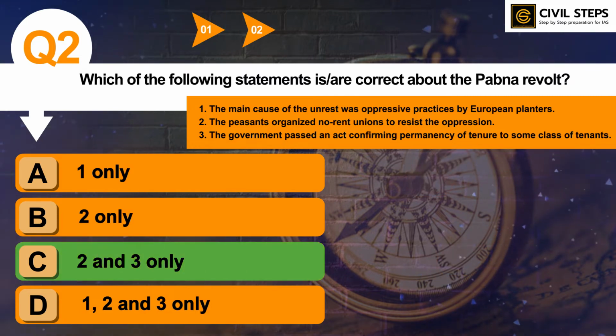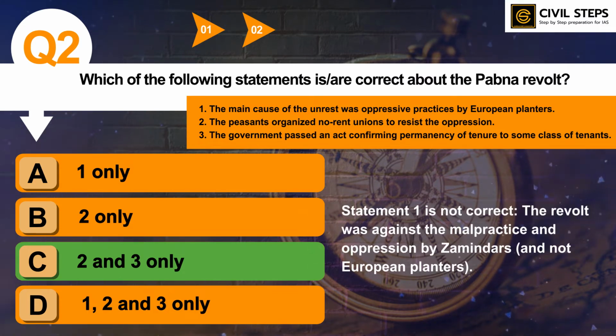Statement 1 is incorrect while statements 2 and 3 are correct about the Pabna rebellion. Statement 1 is not correct because the revolt was against the malpractice and oppression by zamindars and not European planters. So this was about the Pabna revolt.